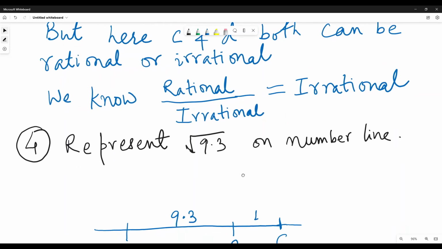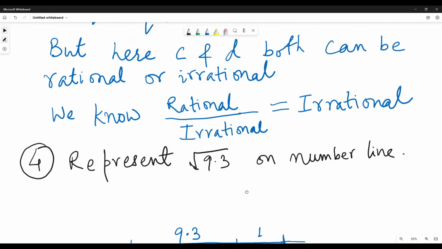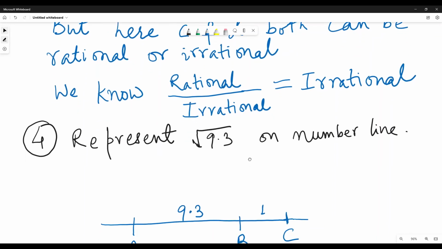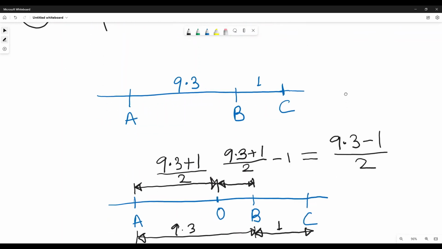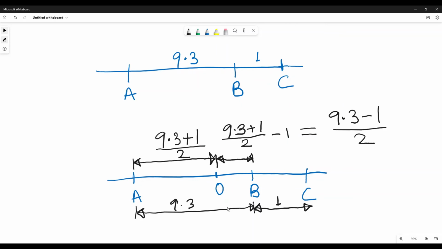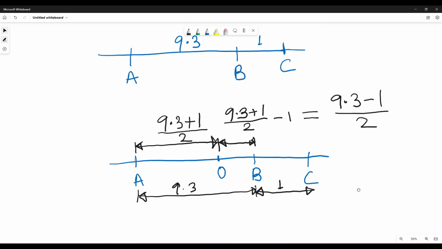Represent root 9.3 on the number line, like root x. That is what we learned earlier: how to represent root x on the number line, for any x. So how will we do it? We will make a line, take a line AB equal to 9.3 and a point C with BC equal to 1. Then we will take the midpoint of AC, 9.3 plus 1 by 2, that is AO, and OB is 9.3 plus 1 by 2 minus BC, that is 1. So that becomes 9.3 minus 1 by 2.